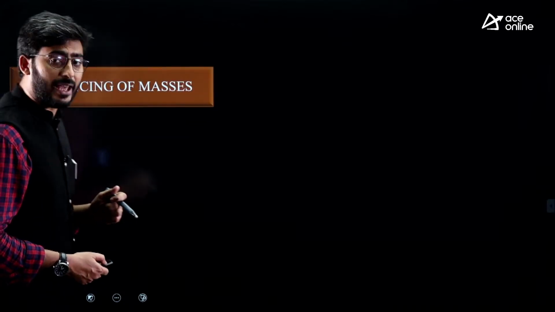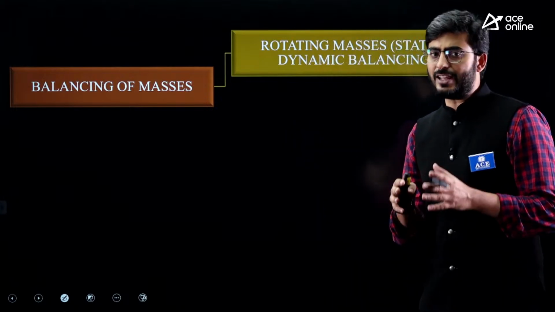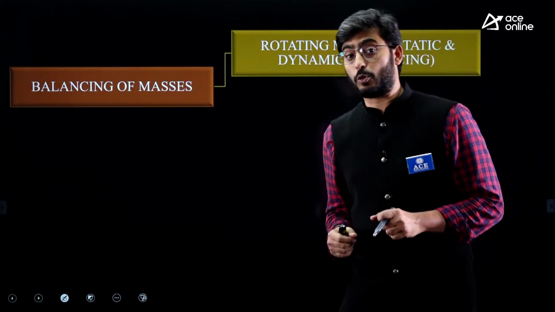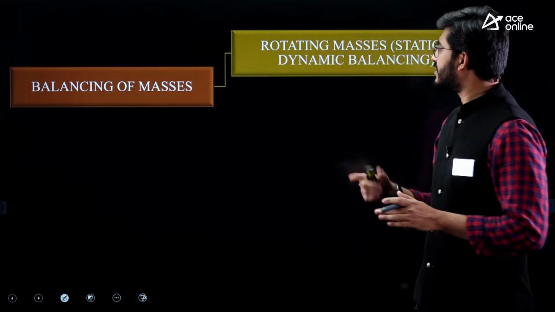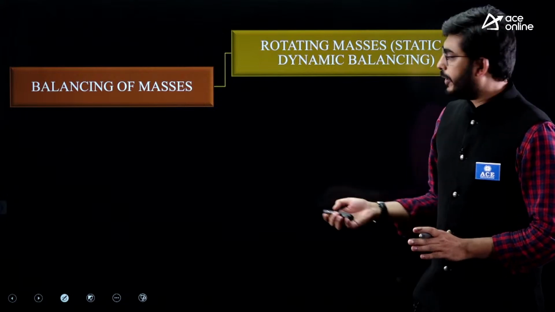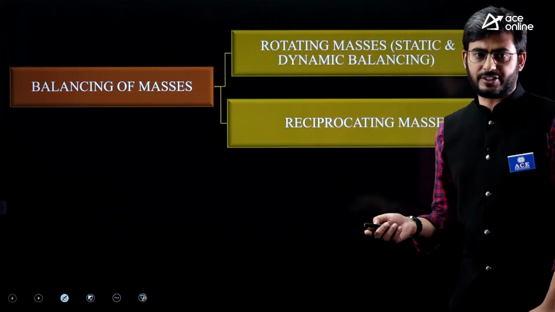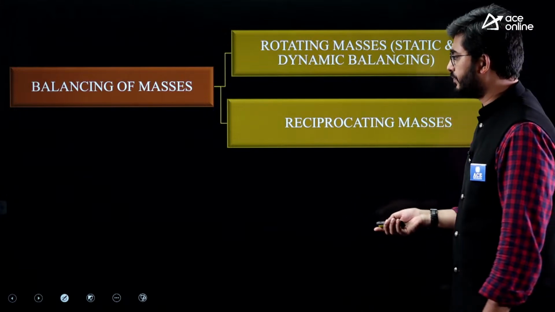Next one is balancing of masses. Here, under balancing of masses, we have two types of problems. The first problem is balancing of rotating masses. These rotating masses can be in a single plane or in different planes. The second type of problem is balancing of reciprocating masses.